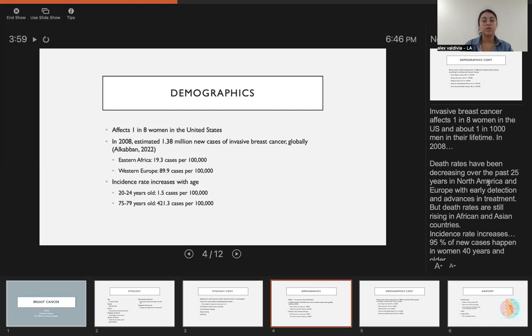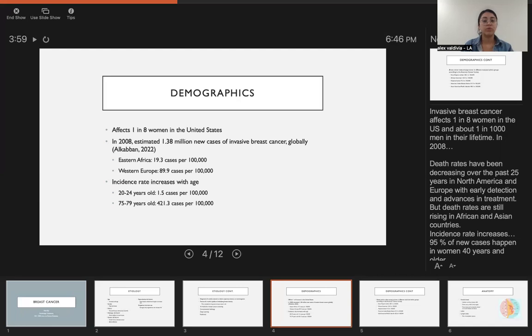Invasive breast cancer affects 1 in 8 women in the United States and about 1 in 1,000 men in their lifetime. In 2008, there was an estimated 1.38 million new cases of invasive breast cancer globally. In Eastern Africa, there are about 19.3 cases per 100,000 people. Western Europe, 89.9 cases per 100,000.